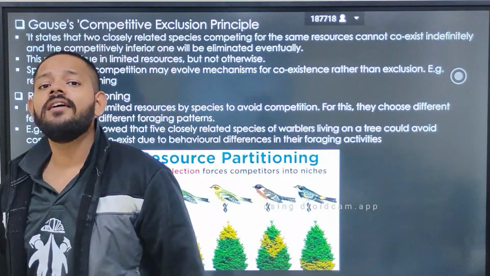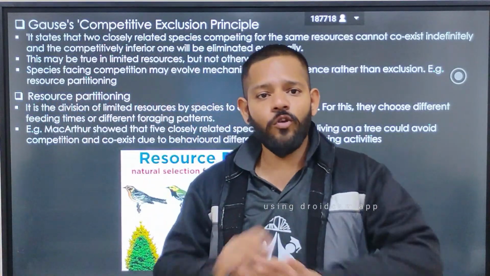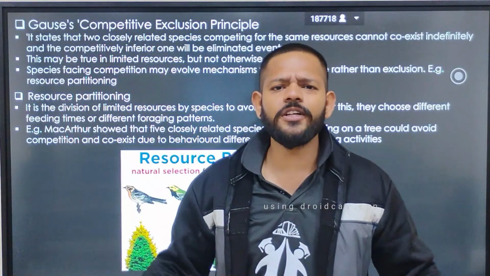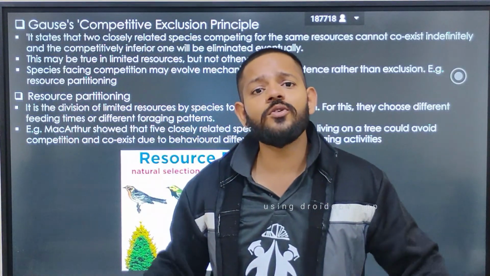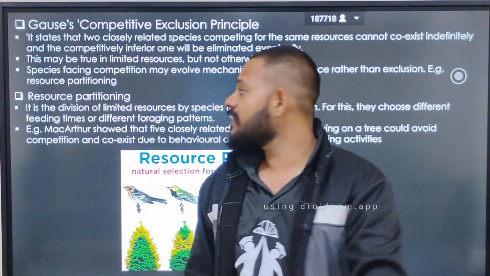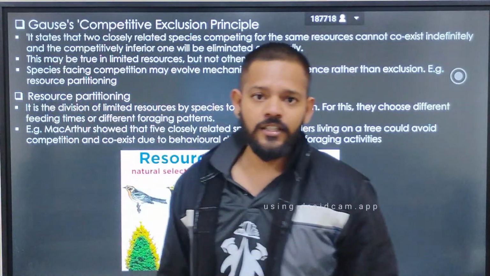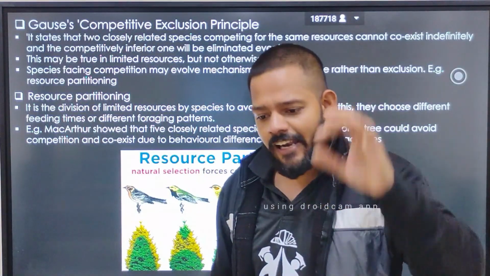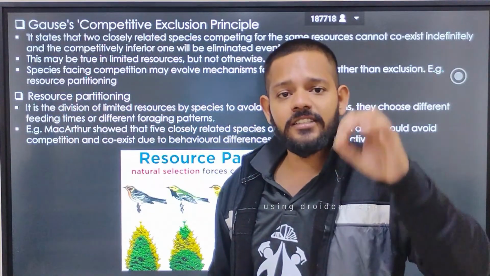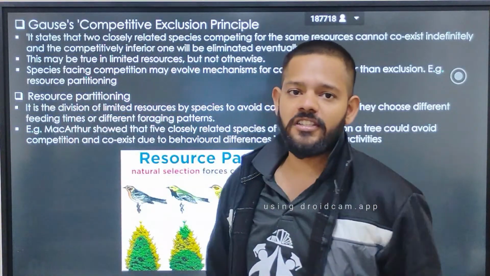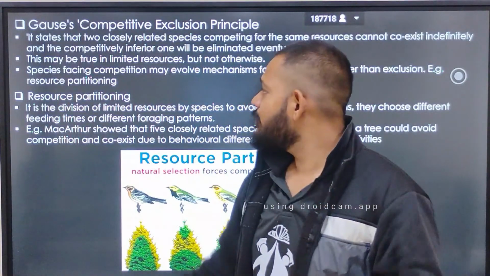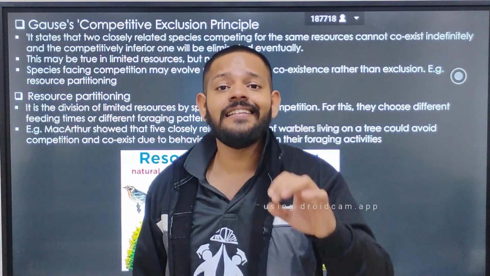Now see what happens: some species think that they do not want to go into competition, so they develop new strategies. To avoid competition, some species develop a strategy called resource partitioning.